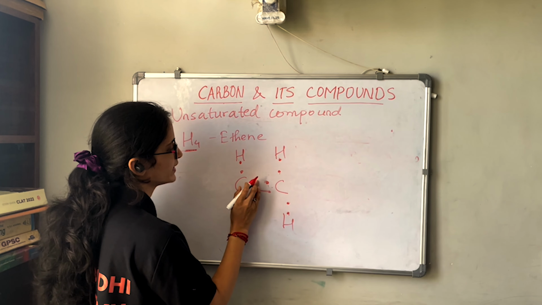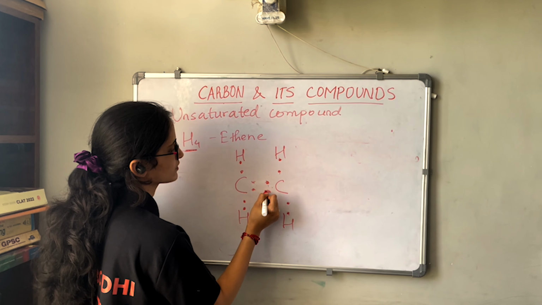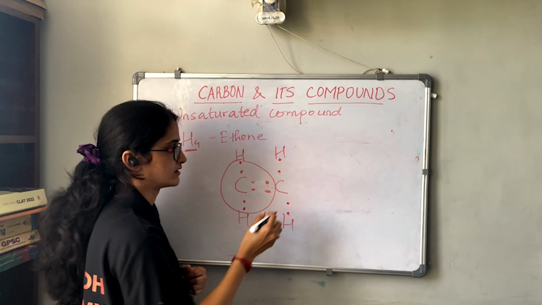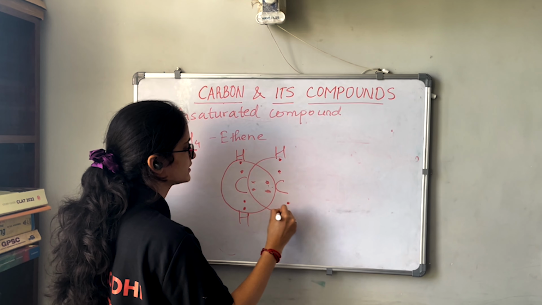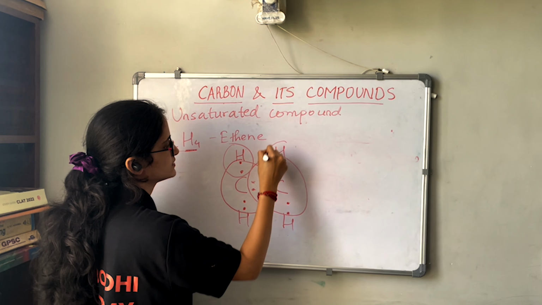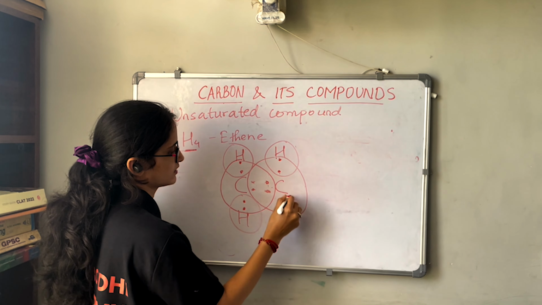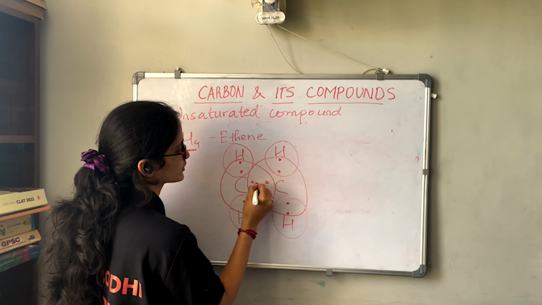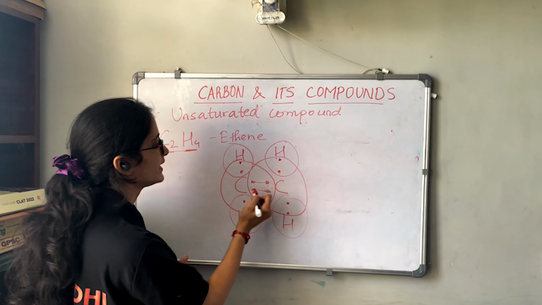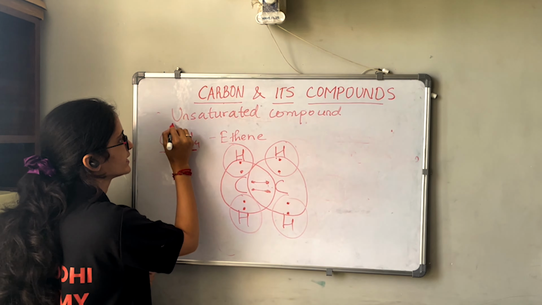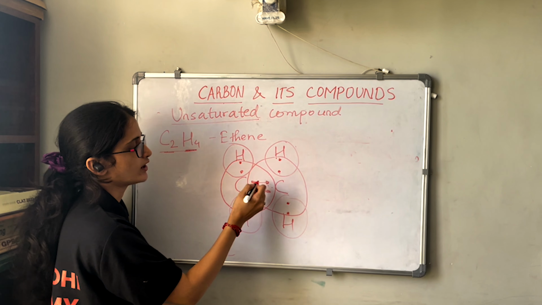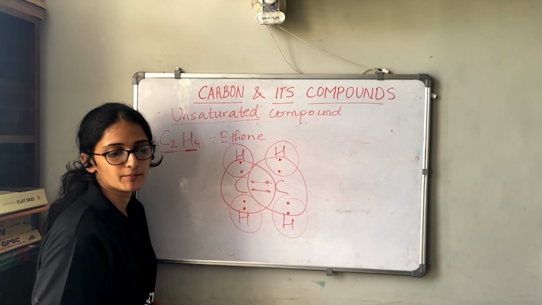We can show it in this manner, and these are shown individually. So these 4 electrons form a double bond between each other, and that is also called an unsaturated compound.